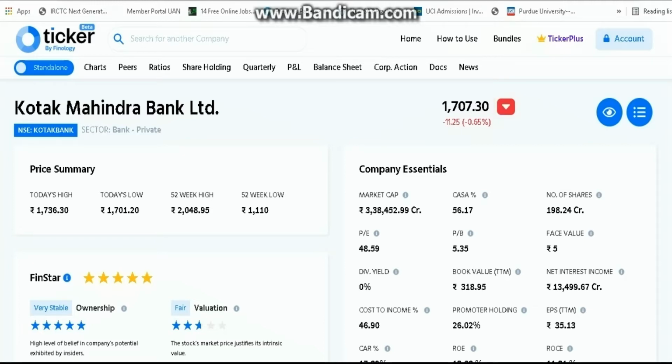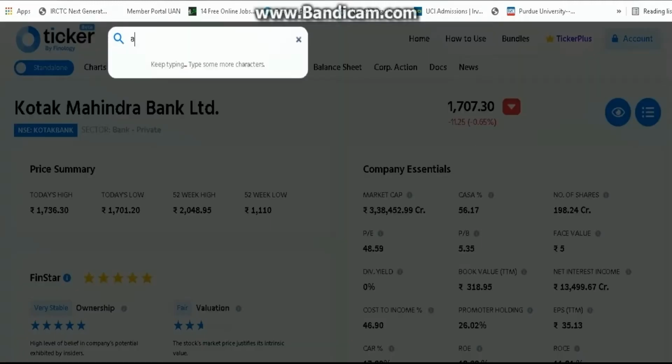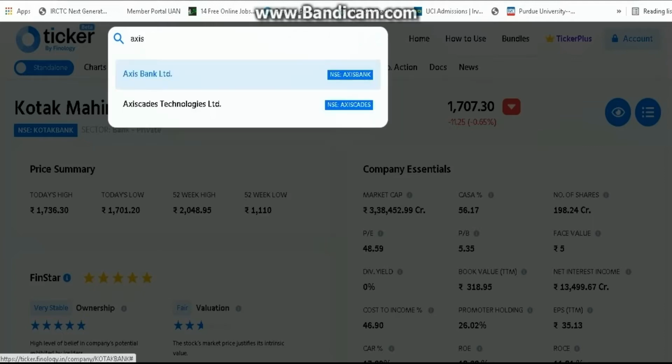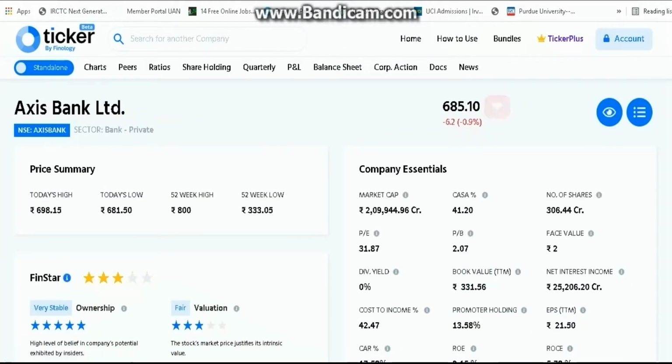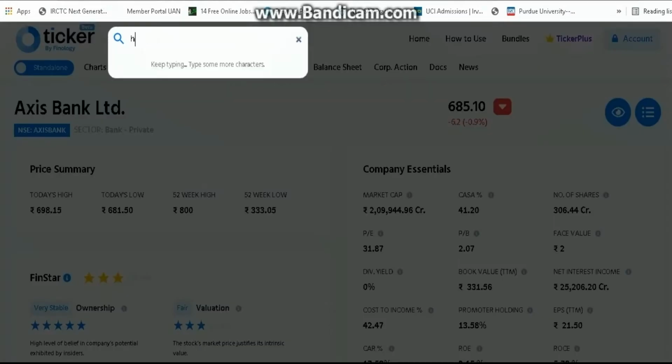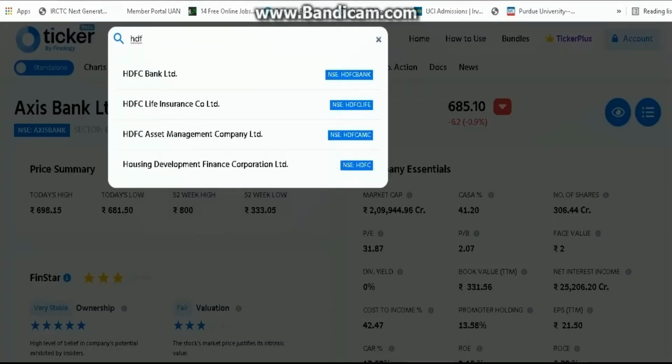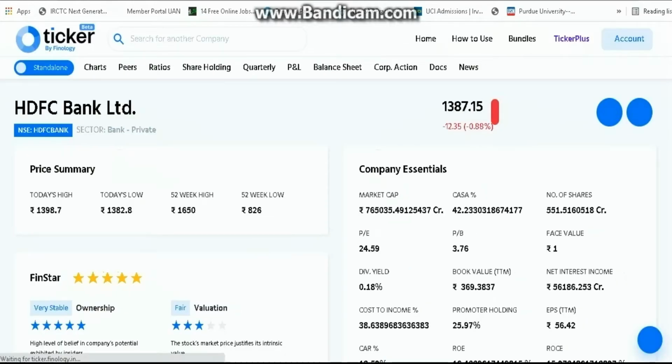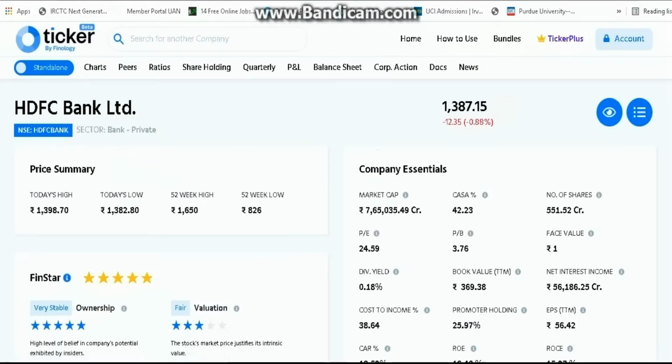That is 56 percent. Let's take another example, Axis Bank Limited. This bank has a CASA percentage of 41.20. That is not that bad, it is quite good. Let's take an example of another well-known bank which is trusted worldwide, that is HDFC Bank. Right now, the CASA percentage is 42.23. That is very nice. HDFC is one of the best banks of the country.